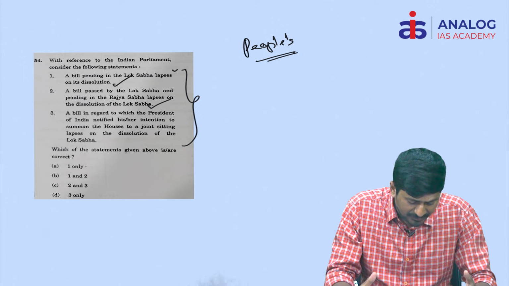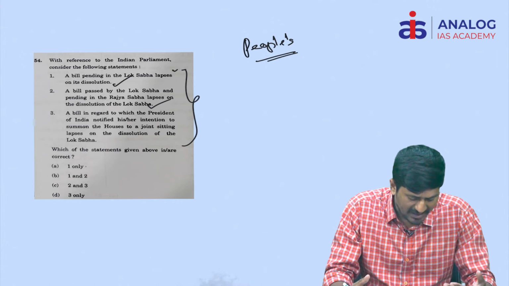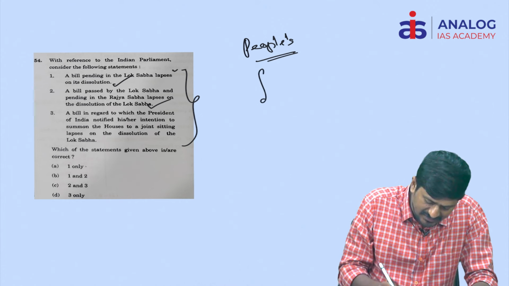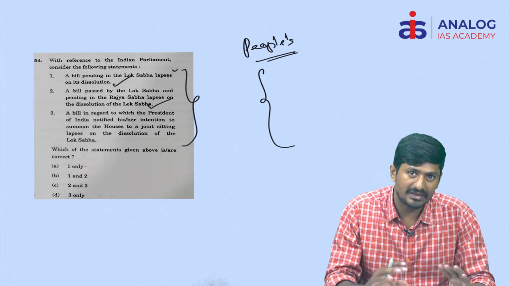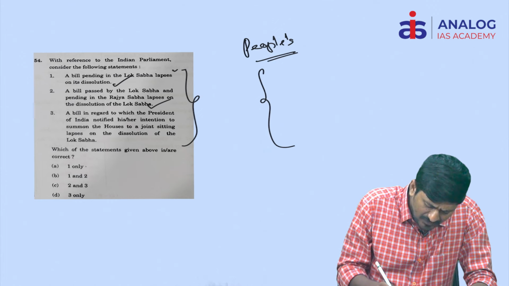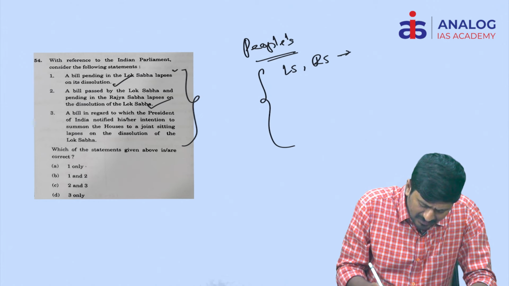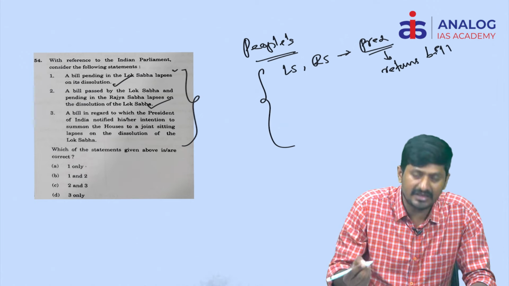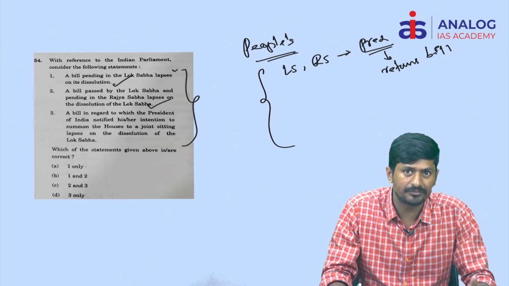A bill in regard to which the President of India notified his or her intention to summon the House to a joint sitting lapses on the dissolution of the Lok Sabha. Actually, you just understand there are 3 instances where a bill will not lapse. One is if a bill is passed by the Lok Sabha and Rajya Sabha, and it reaches the President, who returns the bill for reconsideration, and meanwhile the Lok Sabha is dissolved, then the bill will not lapse.